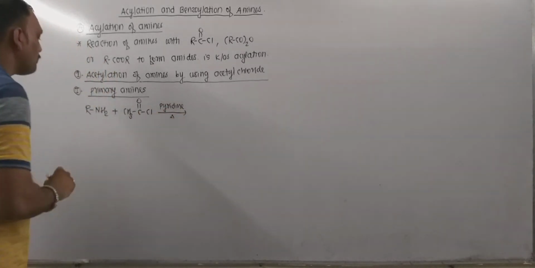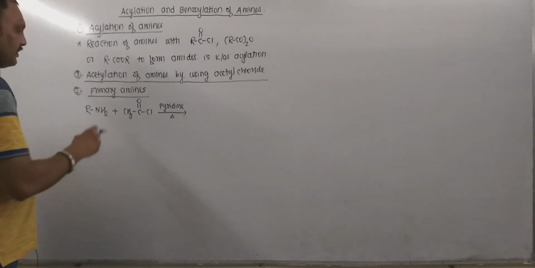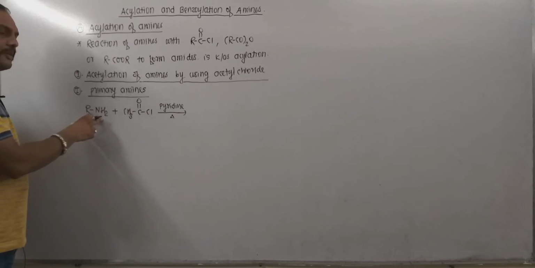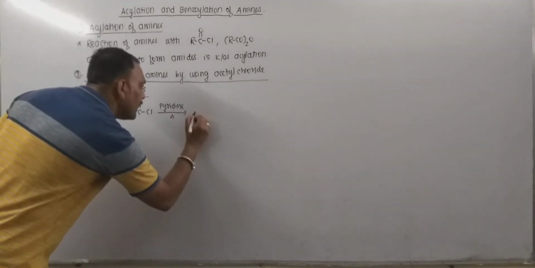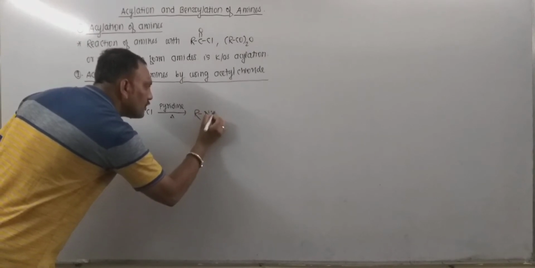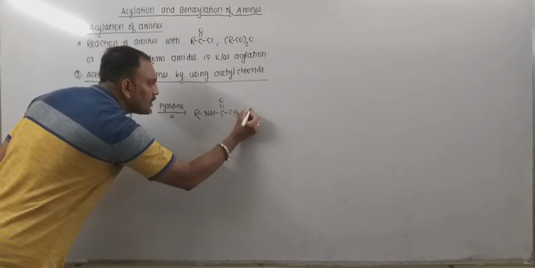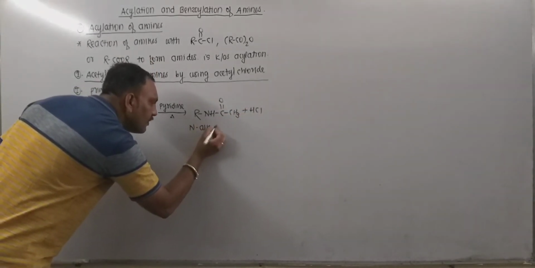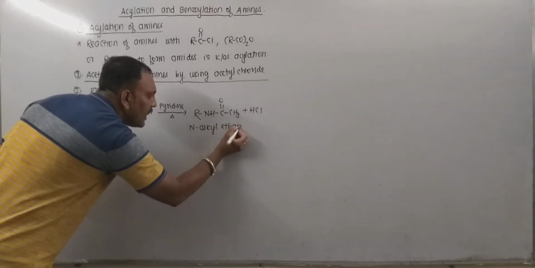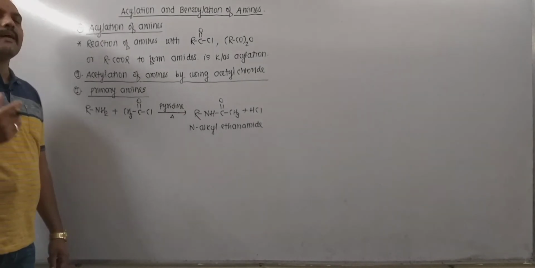So in presence of pyridine, when we react primary amine with acetyl chloride, the hydrogen atom attached to the nitrogen gets replaced by the acetyl group, leading to formation of the product along with HCl. So this is N-alkyl ethanamide, a substituted amide.